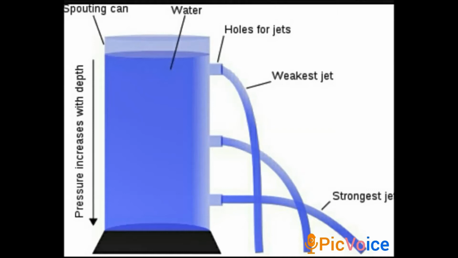When an object is immersed in a liquid, when we are inserting the object inside the liquid, what happens? The liquid exerts a net upward force on the object. The level of the liquid inside the container increases. If the upward force exceeds the weight of the object, what happens? The object will float. If the weight of the object is greater than the upward force, what will happen? The object will sink. It will get inside the water.